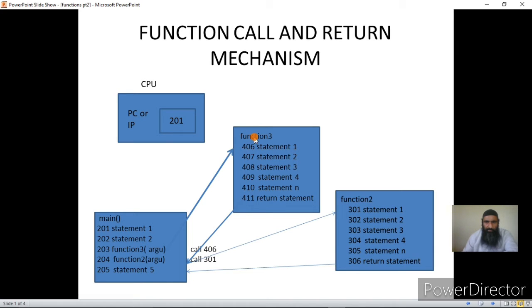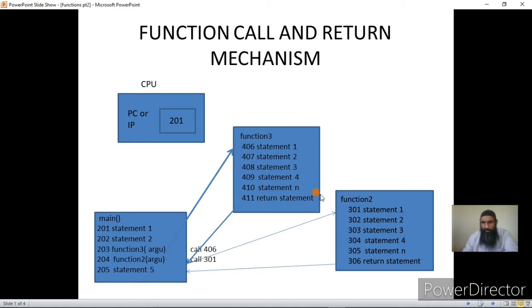Now I have got another function that is function 3, and it is located at a different address, rather series of addresses. Its statements are present at different locations in the memory in a sequence, and I have assumed that suppose this function starts from address 406, that is the first statement of the function 3 is stored at 406, followed by the second statement at 407, and so on and so forth, till we reach the last statement of the function, that is at address 411.